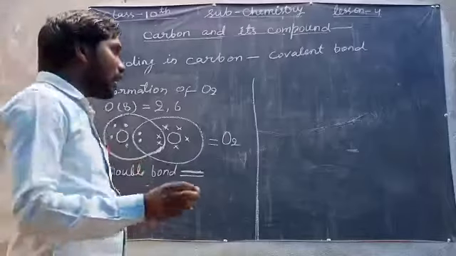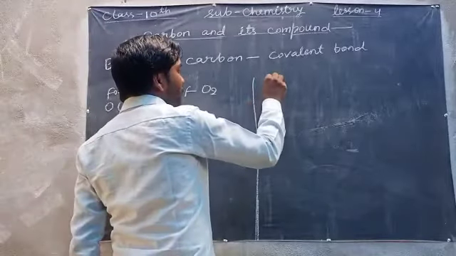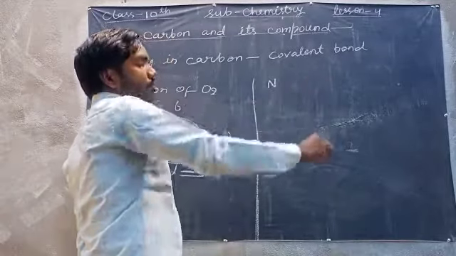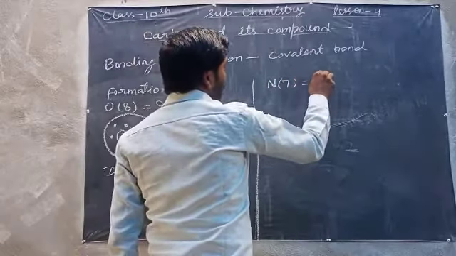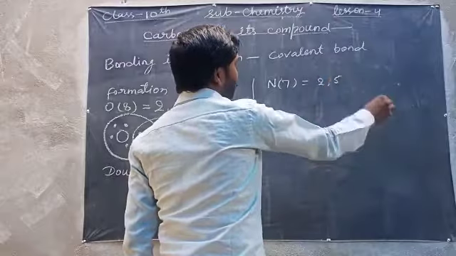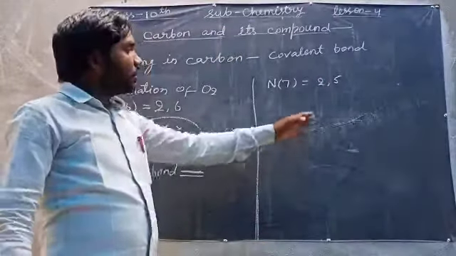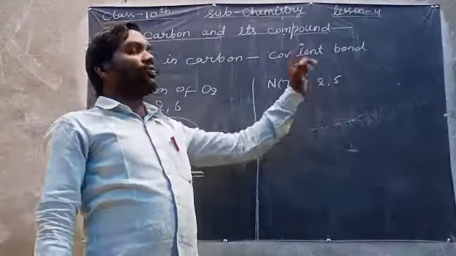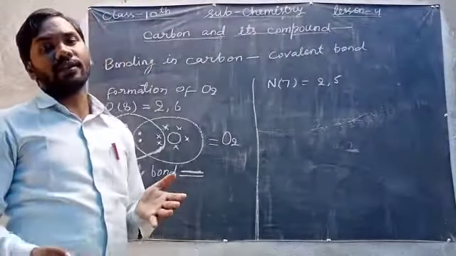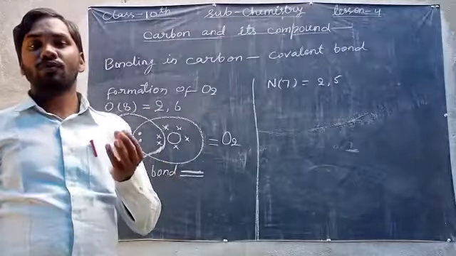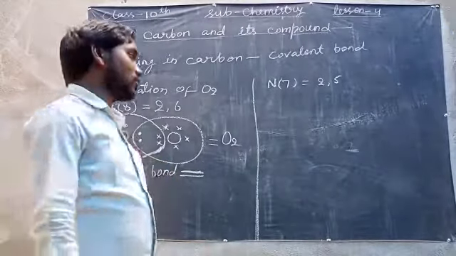As we know, nitrogen has atomic number 7, configuration 2 and 5. So you can see there are 5 valence electrons. So to make it 8, we need 3 electrons.